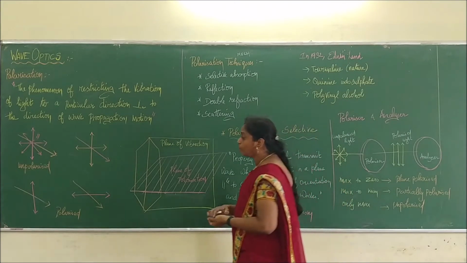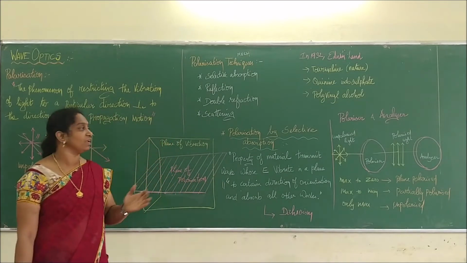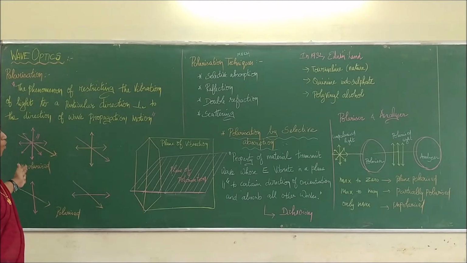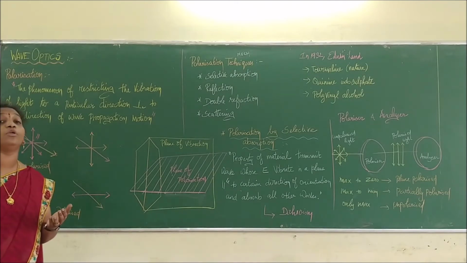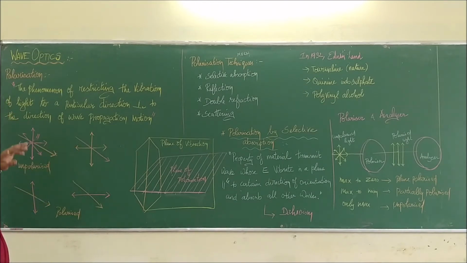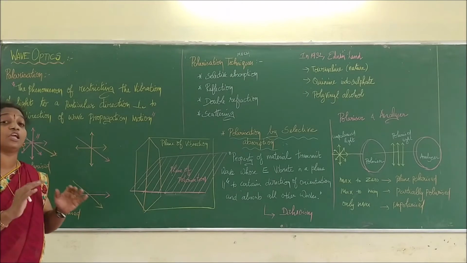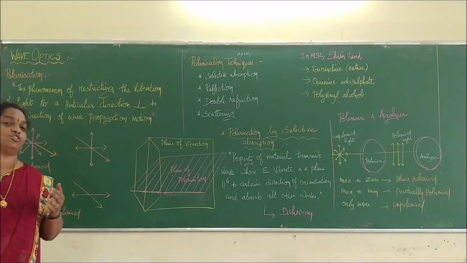Now we are going to distinguish between polarized light and unpolarized light. What is the difference? Polarized light is light in which the vibrations lie in a single plane normal to the direction of propagation of the ray of light. Only one plane will be there. If we talk about unpolarized light, the electric field vibrations are equally distributed in the directions normal to the direction of the ray of light.